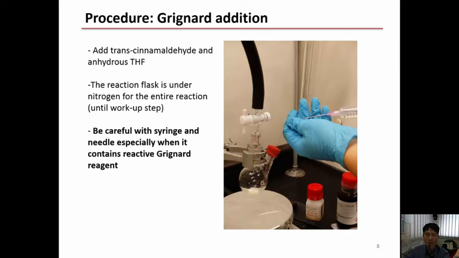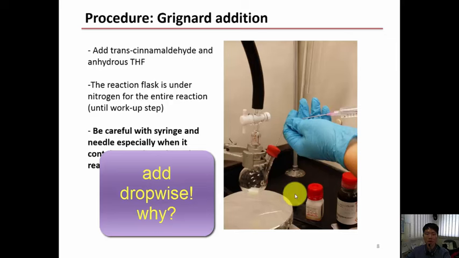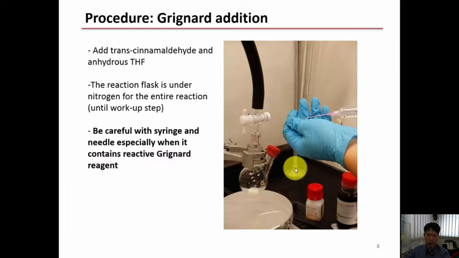And then add the allyl magnesium bromide dropwise into the cool reaction flask here. And once the addition is completed, remove the ice bath and let the reaction stir at room temperature for 2 hours. You see, so the reaction is conducted at RTP, but during addition, we need to keep it very cold. We need to quench any leftover Grignard reagent that's hidden in the syringe or the needle with saturated ammonium chloride. So you're going to perform this step in the waste film hood.